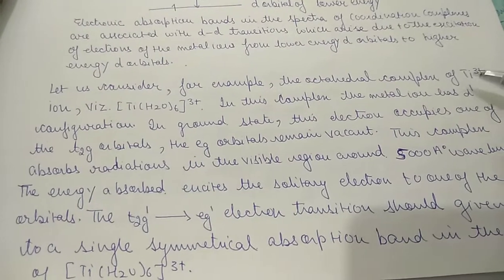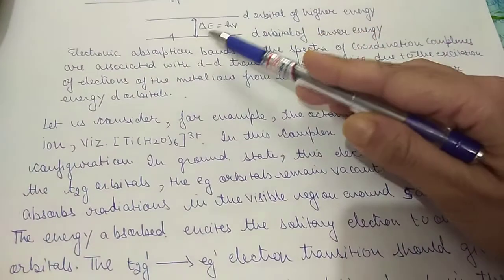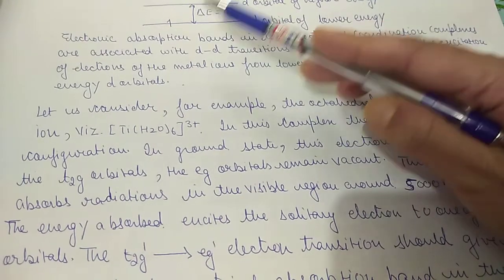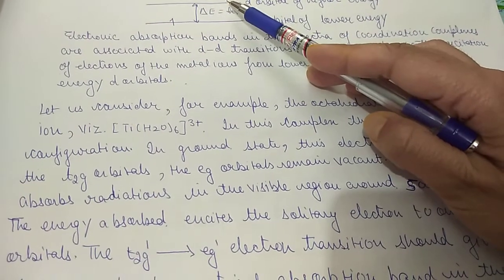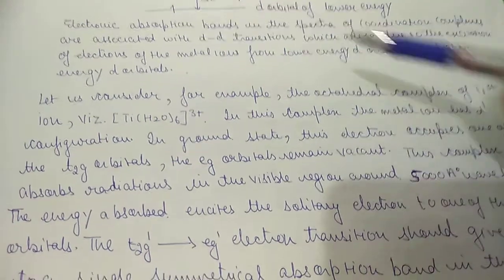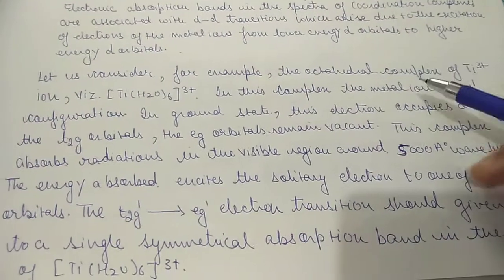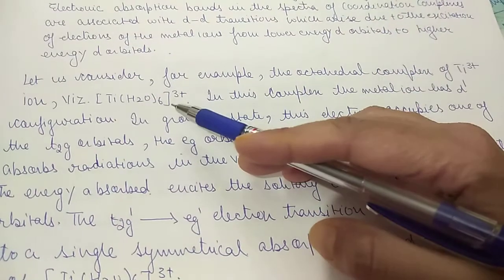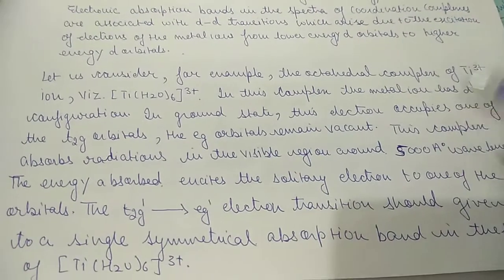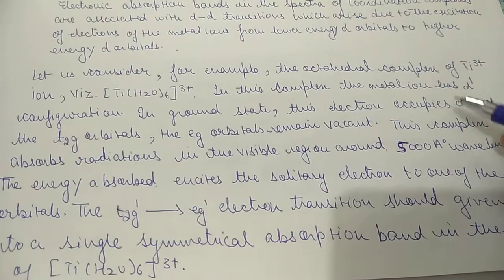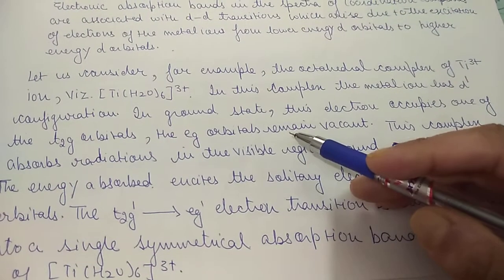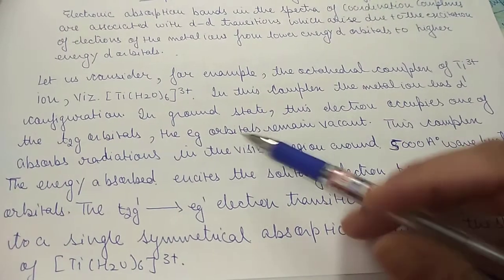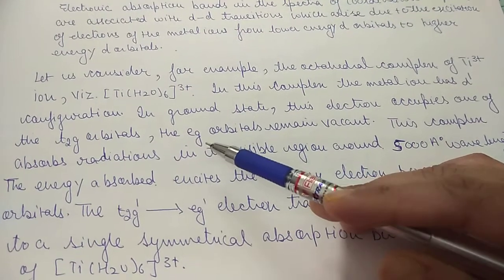Due to excitation of electrons from the lower energy d orbital, on absorption of energy to a higher energy d orbital, electronic spectra arise. So here we will take the example of the octahedral complex of titanium, Ti(H2O)6 3+. Now in this complex the metal ion has d1 configuration. In ground state the electron occupies one of the t2g orbitals.